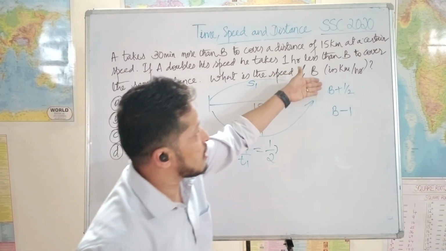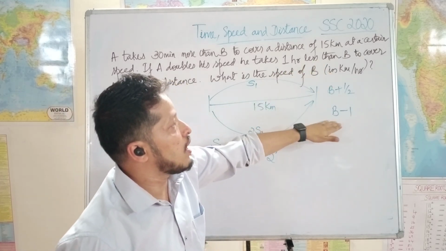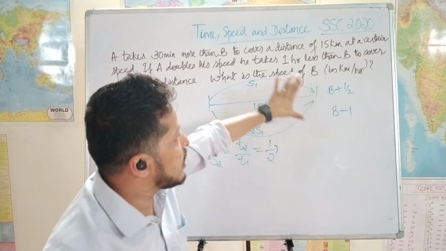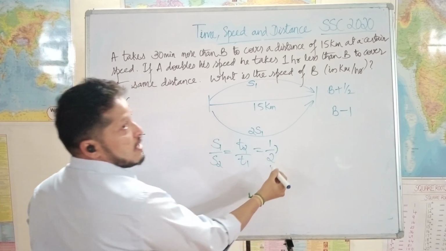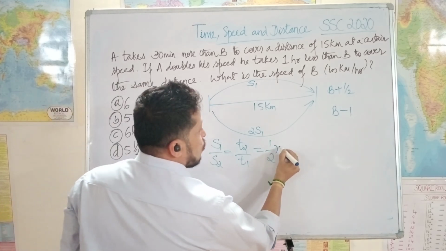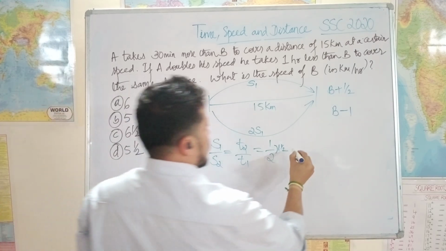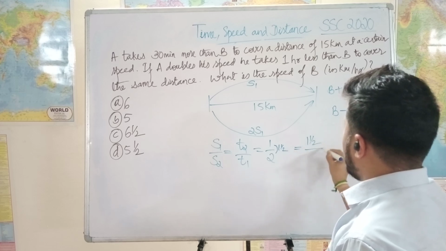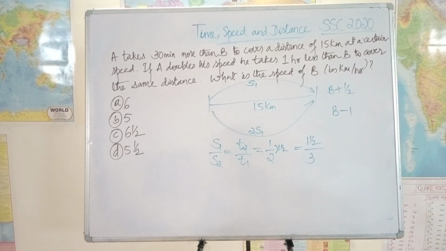But what is the difference here? He took half an hour extra first, and later 1 hour less. That means there is a difference of 1.5 hours. There is only 1 unit difference, but that 1 unit is causing 1.5 hours difference. That means T2 is equal to 1.5 and T1 is equal to 3, because 1.5 into 2 is 3 hours.